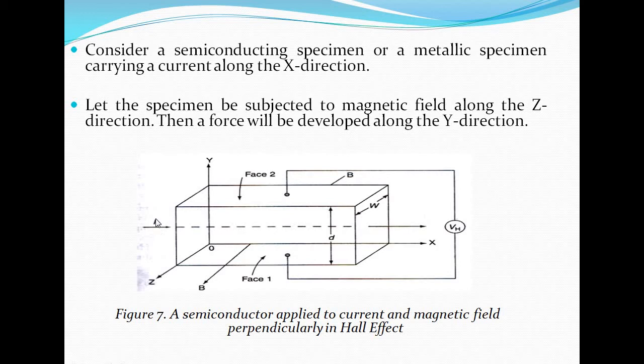This is the current flow Ix and the magnetic field is B, and this is the length, this is the width, and this is the thickness. This is a semiconductor. Current and magnetic field are applied perpendicularly in the Hall effect. Due to these two, some force is experienced by the charges, and due to that force, if it is a negative charge it goes to the bottom side, and if it is a positive charge it goes to the upper side, face 1 and face 2.